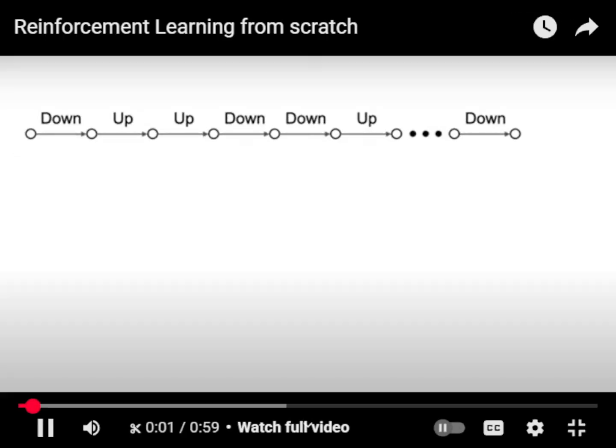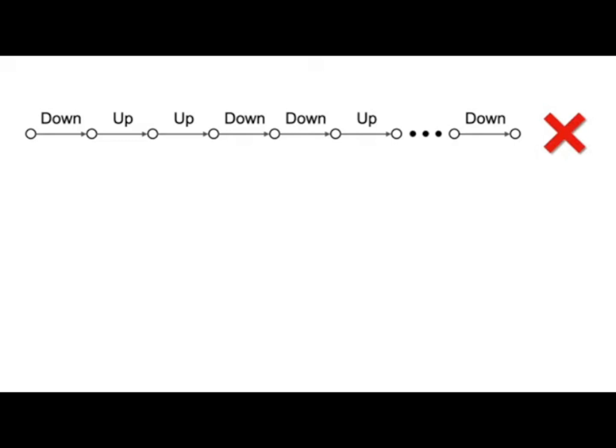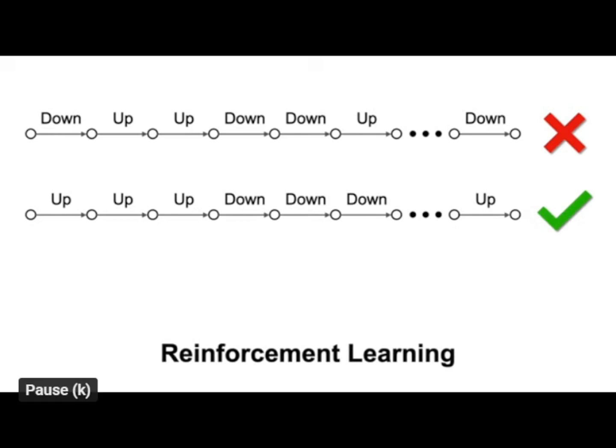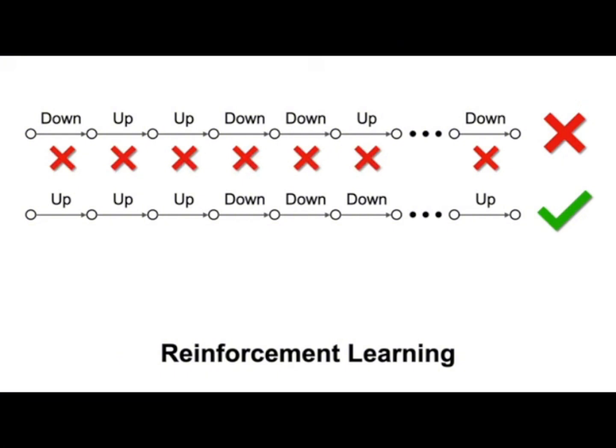All you know is that this sequence of actions resulted in a loss, and this one produced a win. This kind of problem is called reinforcement learning. We don't know which actions were responsible, so we'll just penalize all actions we made in the loss, and reward or reinforce all actions we made in the win. This converts it into a supervised learning problem, just like we solved in the first part of this video.